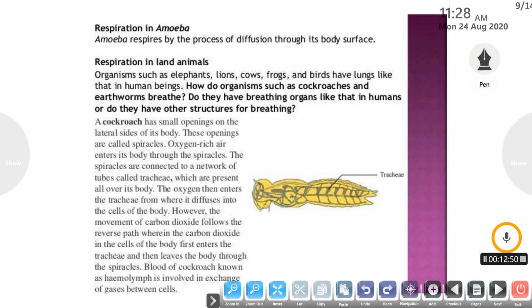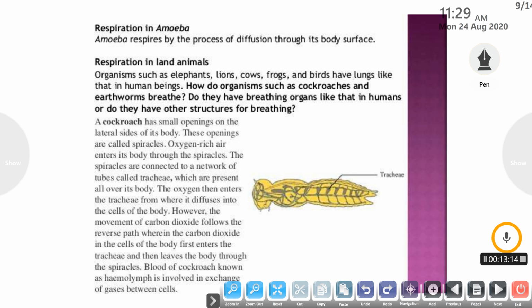Respiration in amoeba. Amoeba, as you all know, is a single celled organism. It has only a single cell in the whole of its body. So it respires through the process of diffusion by its body surface. Through its body surface, it takes in oxygen rich air by diffusion and diffuses out the carbon dioxide. Next is the respiration in land animals.